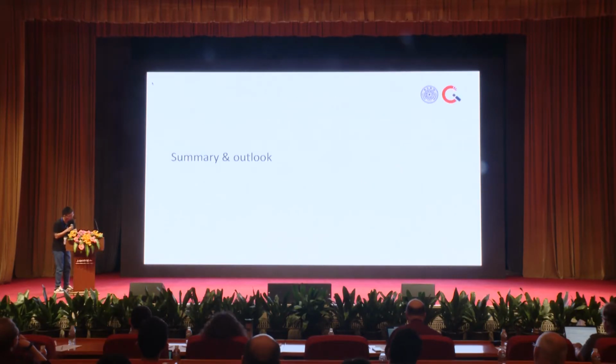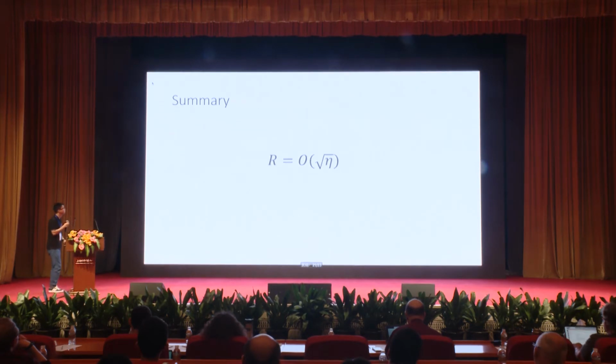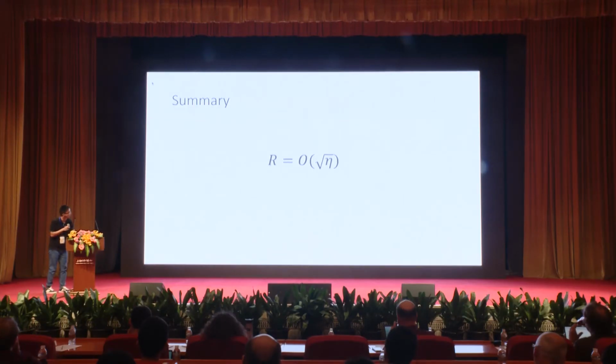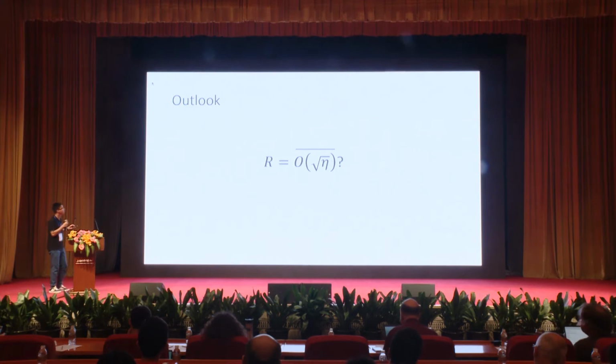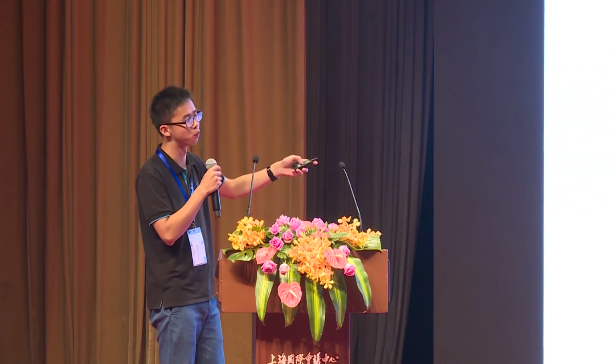Summary and outlook. The summary is that we find a protocol which has a key rate dependence on the square root of the transmittance, and we strictly prove the security. And the outlook is: is the square root of eta the ultimate key rate bound? Can we say that for all QKD protocols, the square root of eta is the ultimate bound? There's no such work, and of course there are some other future works that can be done.